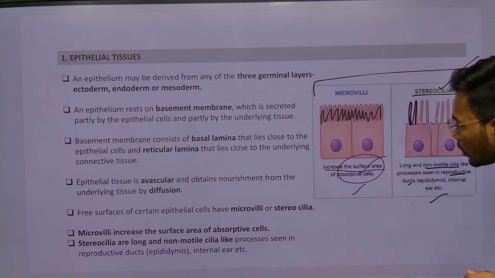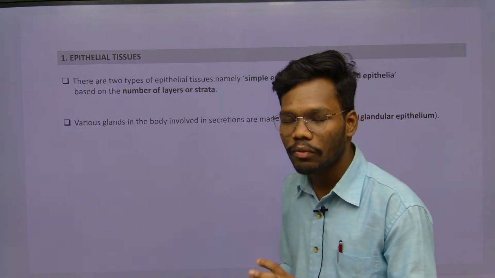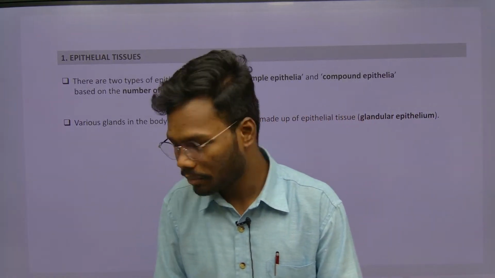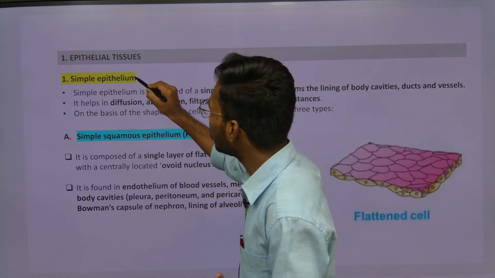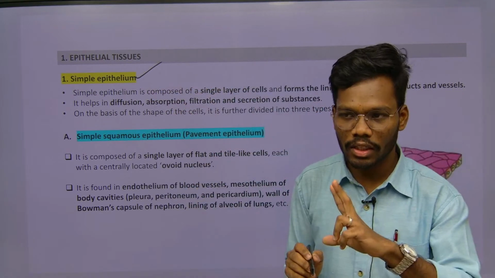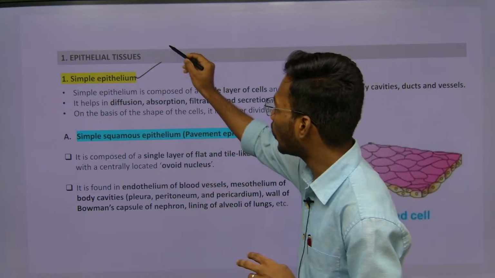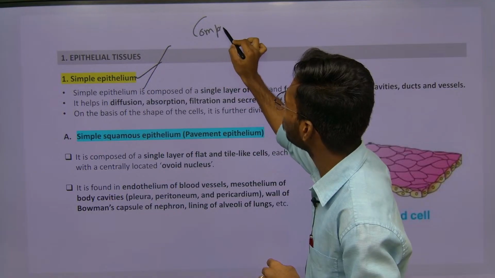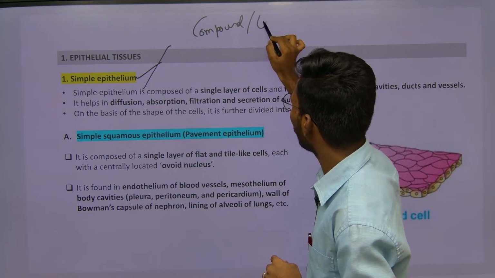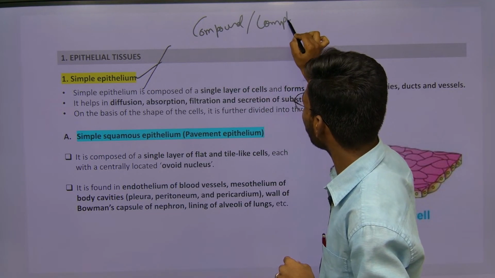Now we are going to see what are the different types of epithelial cells. The first type of epithelial cell is what? Simple epithelium. There are generally two types of epithelial cells. One is simple epithelium, another one is compound epithelium, or you can call it complex also.